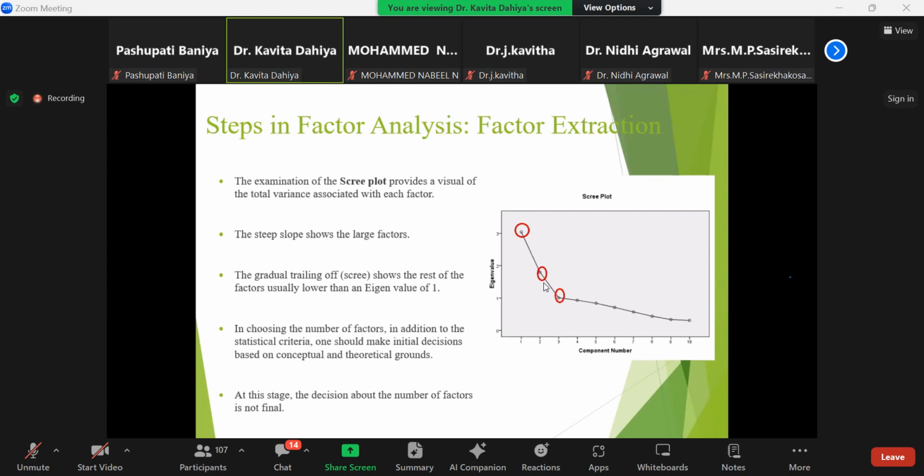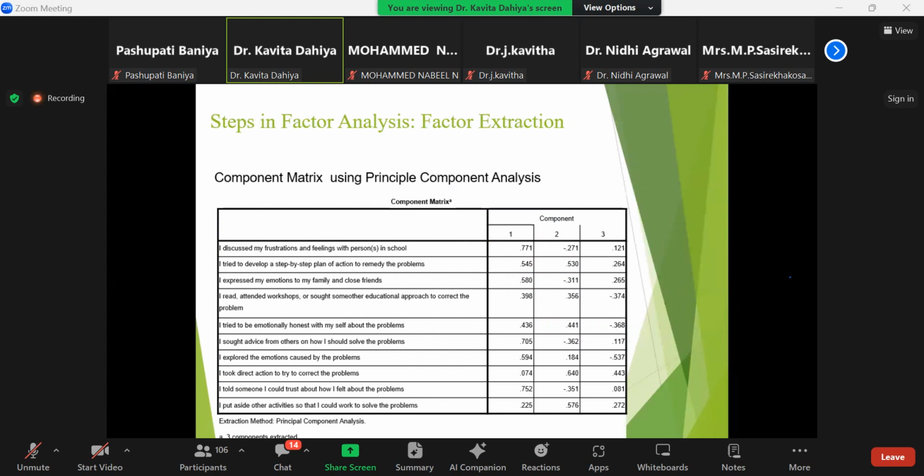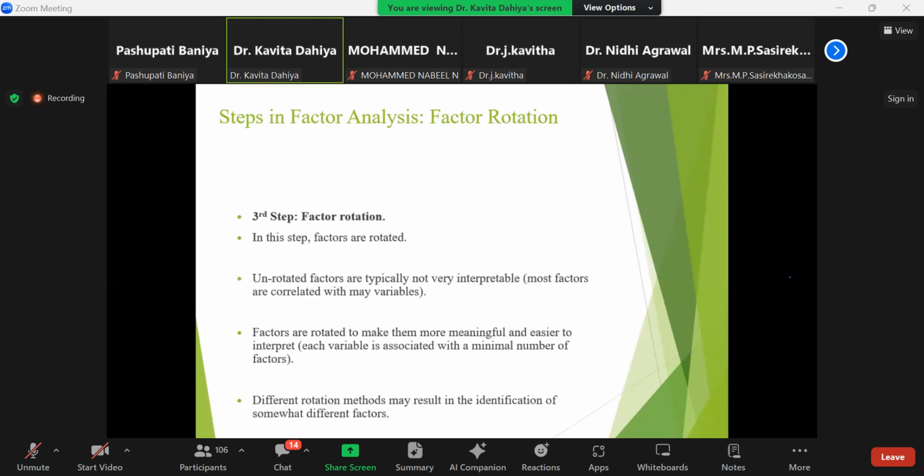Although it is decreasing, these three variables are explaining the total variance that is explained by the data. This is the component matrix. The third step is factor rotation. Factor rotation means you are rotating the factor. Whenever you are applying factor analysis, you may click on factor rotation, or you may click on non-factor rotation. I'll explain during the practical slides.